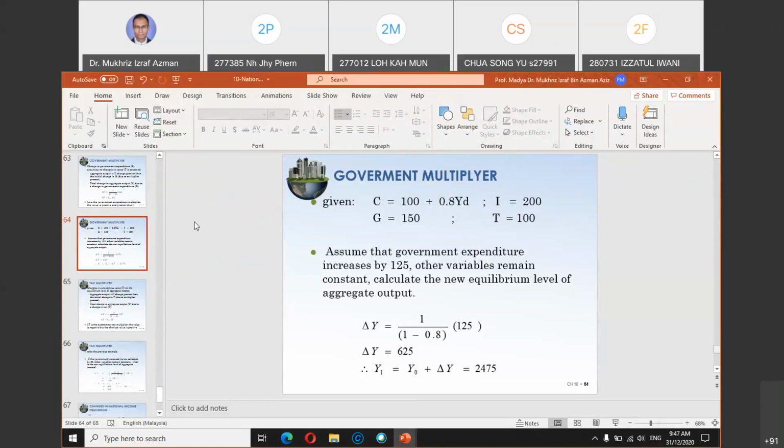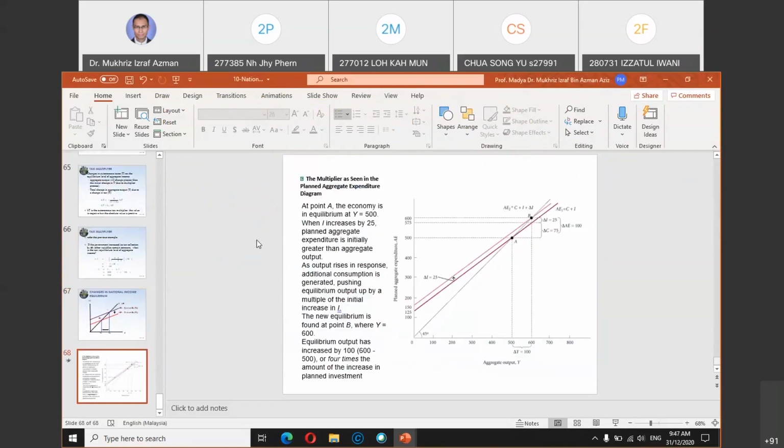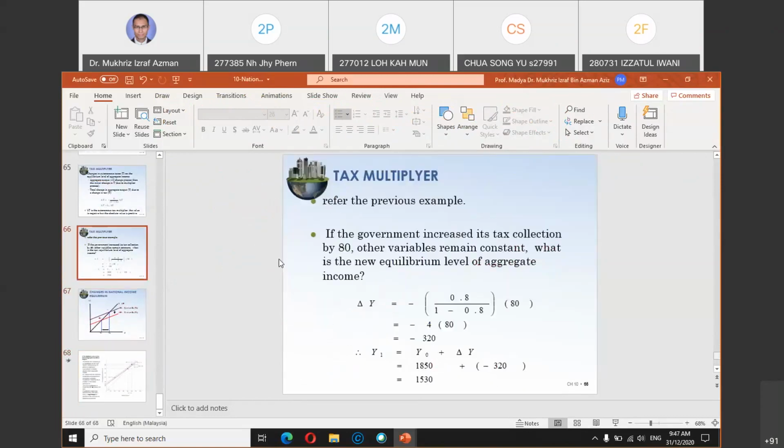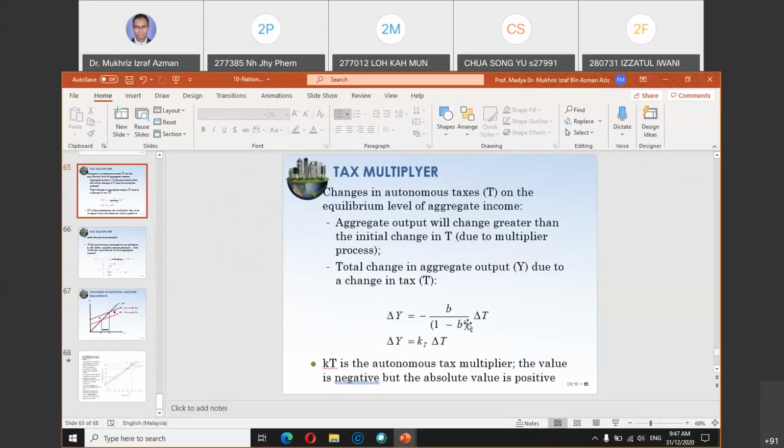So when you want to calculate the tax multiplier, make sure that this component is correct and don't forget the negative sign.